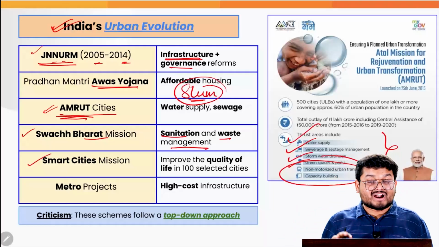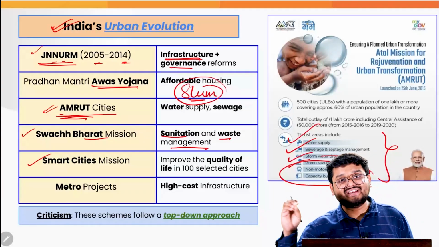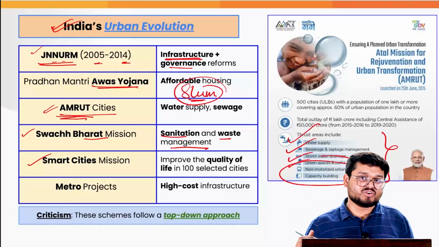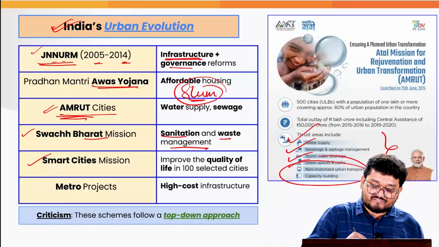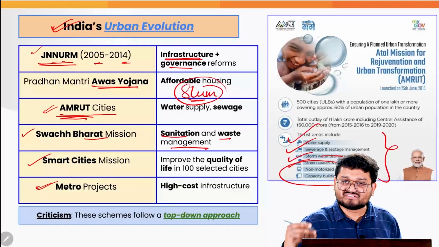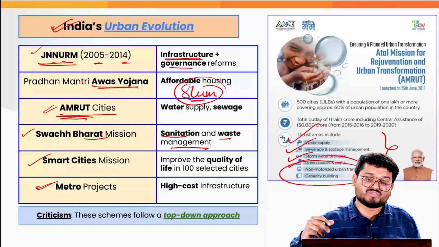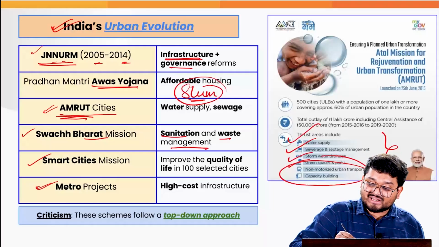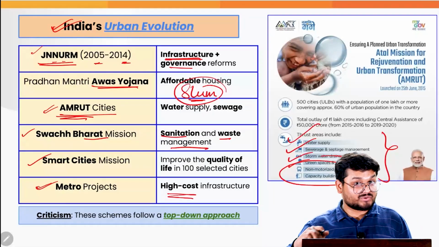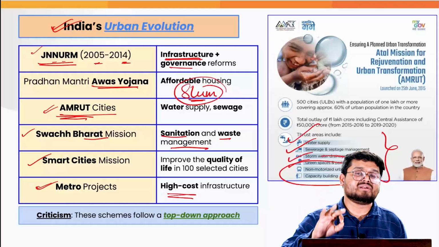Next, we also have the Smart Cities Mission, which is always in the news, and which is trying to transform 100 Indian cities into modern cities where the quality of life will be better over a period of time. Finally, we have the various metro railway projects in the metropolitan cities and also tier 2 cities. As of now, we are seeing some metro projects coming up, building high-cost metro railway infrastructure for better connectivity between the urban areas. So these are all the initiatives that the government is taking over a period of time.